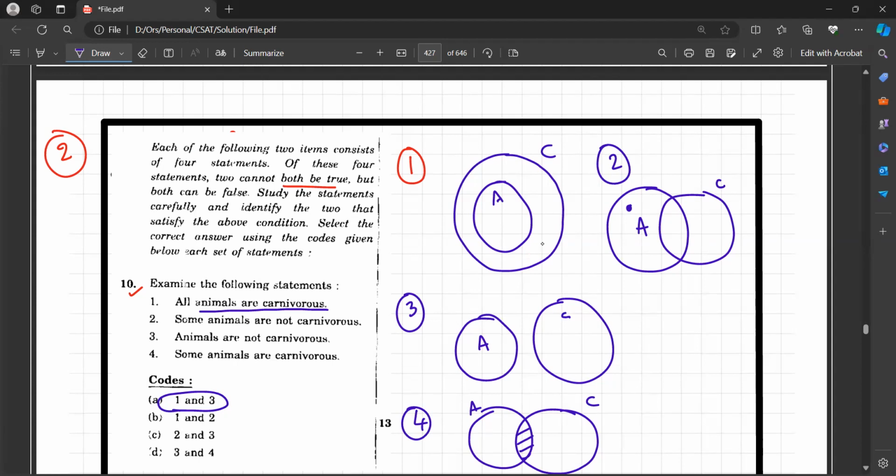Can they be false? Yes, they can be false, because here A is within C. So this can be false. This won't match with this. Clear? So option A is your correct answer.